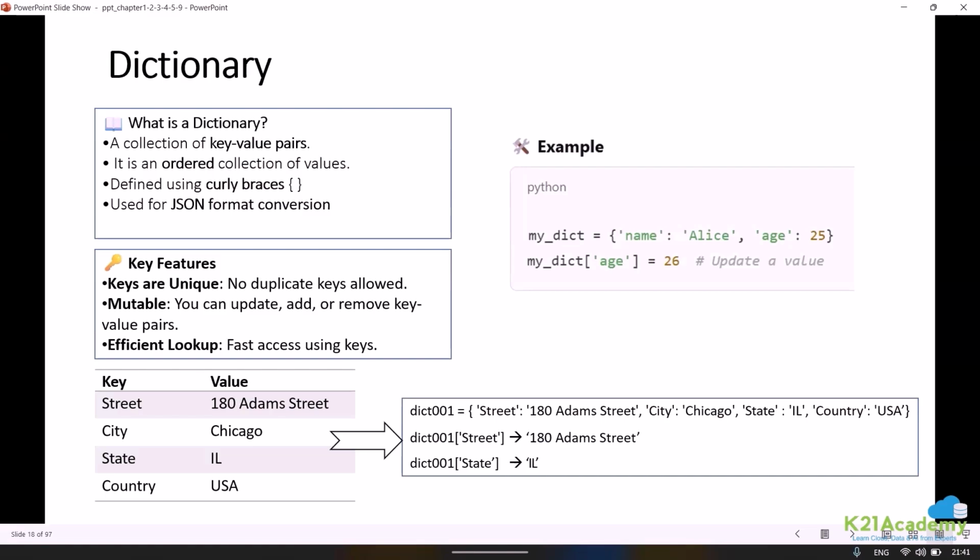It is again ordered. Okay. Apart from that, I told it uses curly braces. This is one of the most used formats for JSON object notation of your data. So if you have your data, basically all the data in the form of chat, in the form of, you can say, applications, web application is being stored in JSON format.